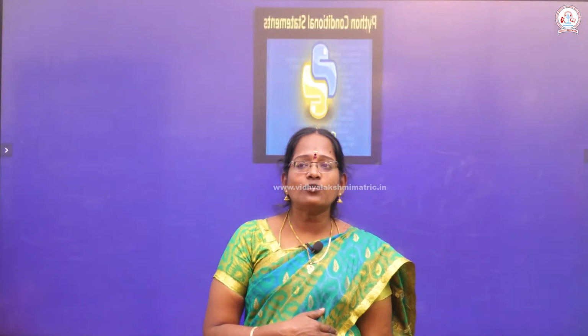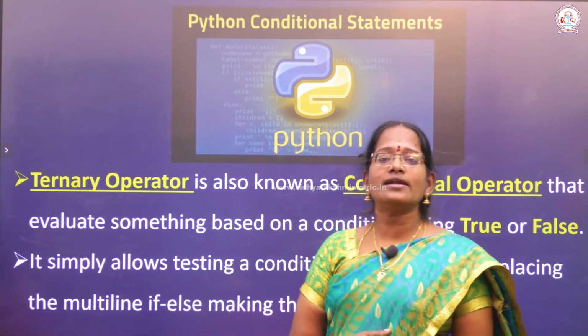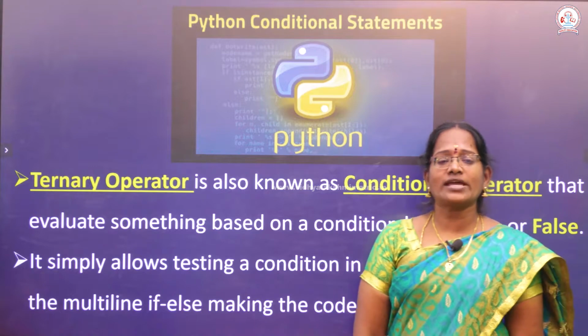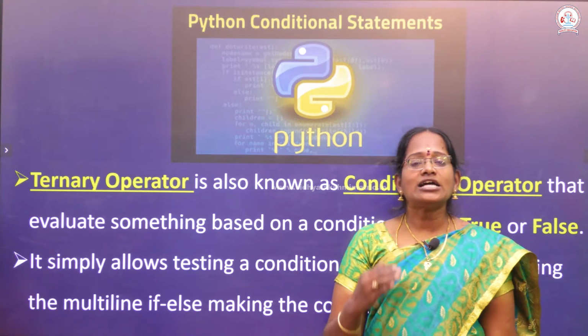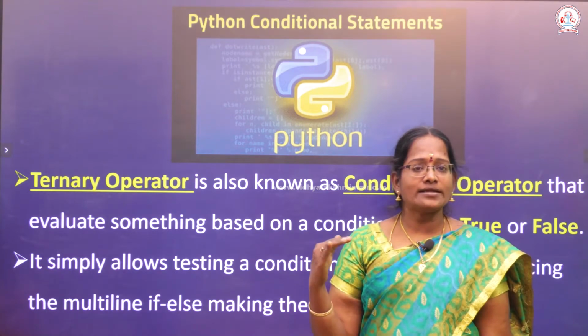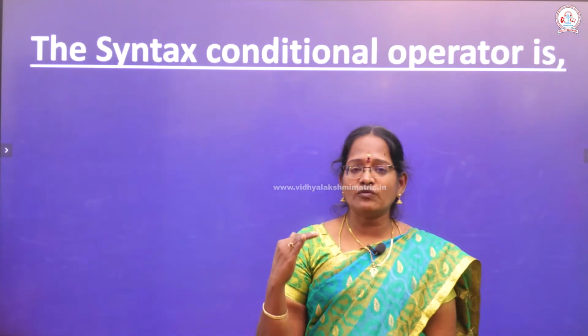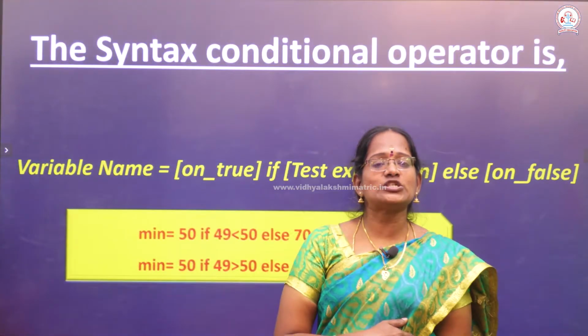Okay. Another operator is called a conditional operator. Conditional operators are otherwise called ternary operators. This ternary operator helps to calculate conditions. If you want to calculate some condition, use the conditional operator.